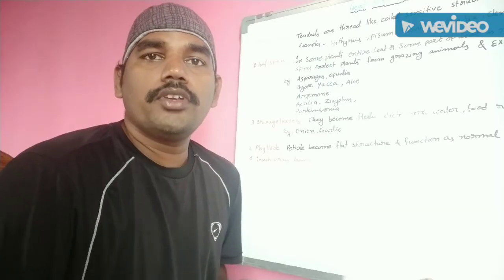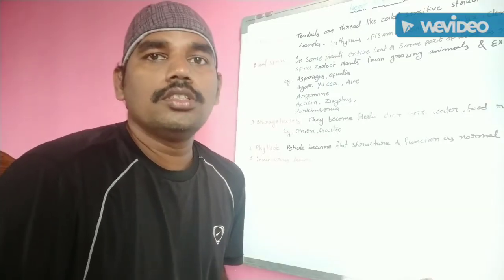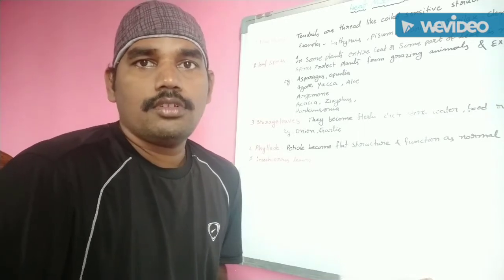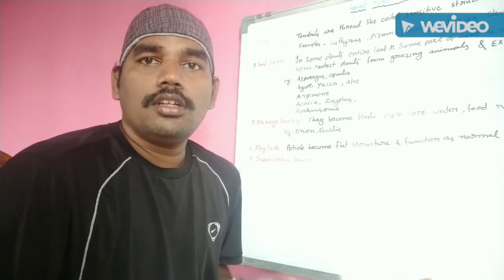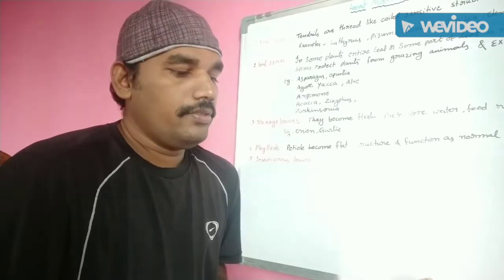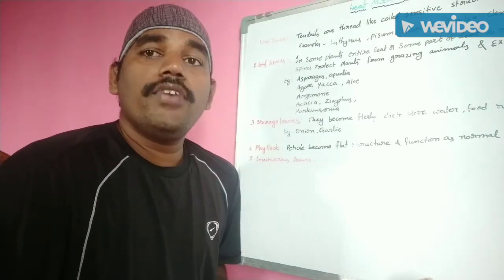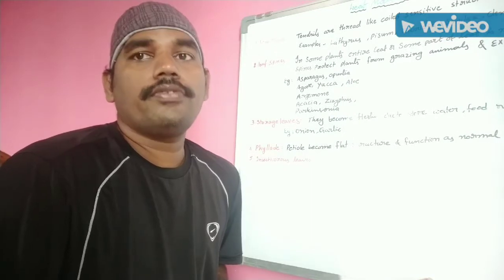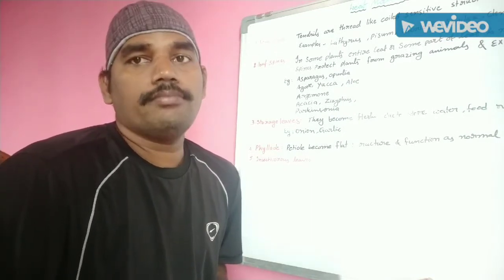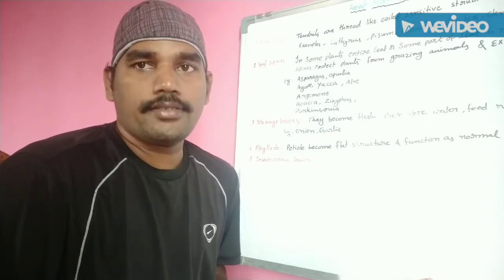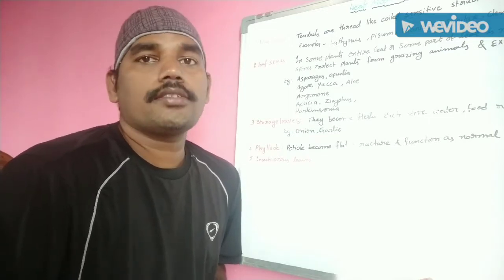Everybody, in the previous video we already discussed what a leaf is, the different parts of a leaf, types of leaf, venation of the leaf, and leaf arrangement on branches or stem. This means phyllotaxy, the different types of phyllotaxy.